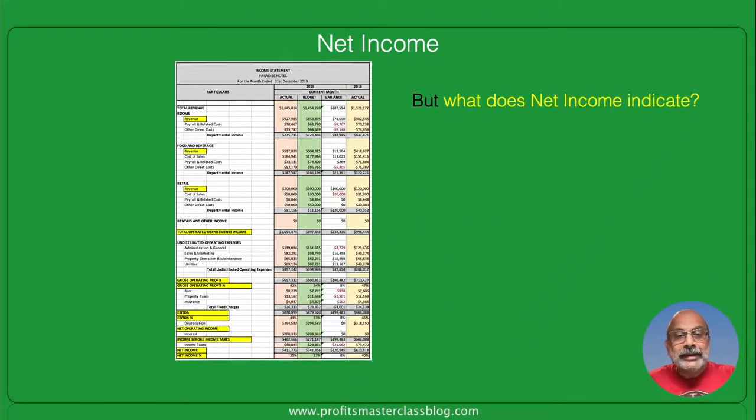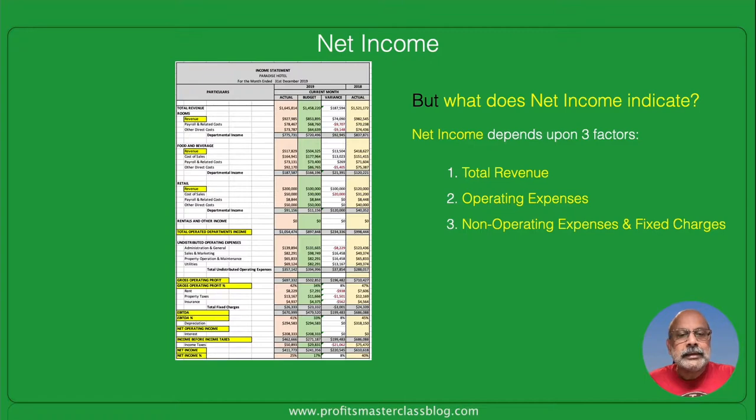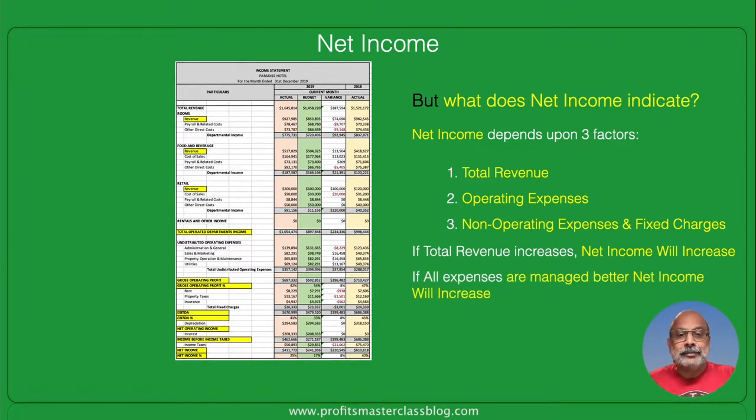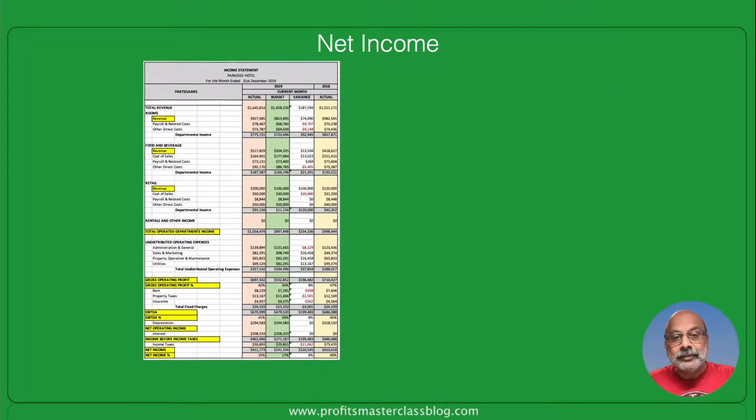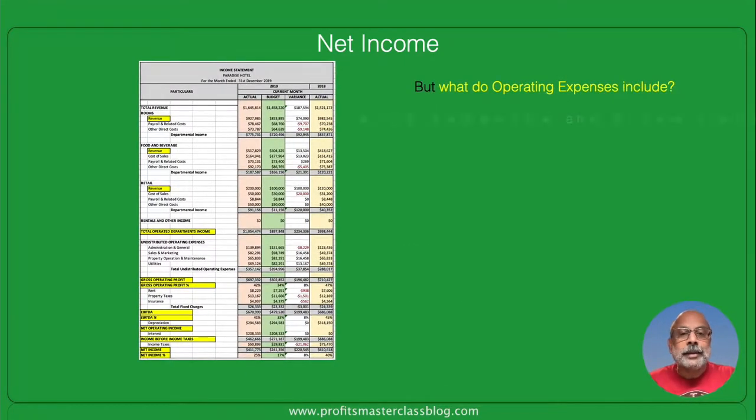But what does net income actually indicate? Net income depends upon 3 factors. Number 1, total revenue, which we saw earlier, operating expenses, which we shall see shortly, and non-operating expenses and fixed charges, also we shall see shortly. Now, it's important to understand that if total revenue increases, net income will also increase. And of course, if total revenue falls, the same situation. If all expenses are managed better, net income will increase. In short, you could say if total revenue goes up, net income will also go up. But if total revenue or all expenses decrease for any reason, net income will suffer. But let's understand operating expenses first.